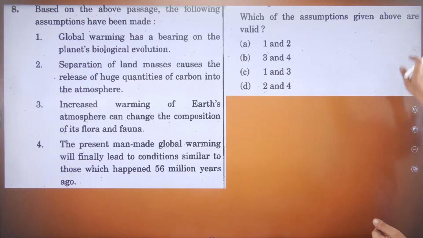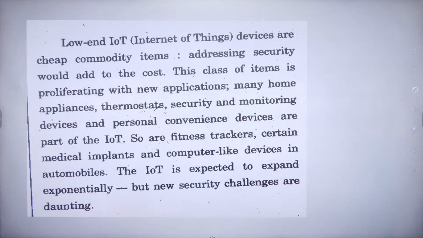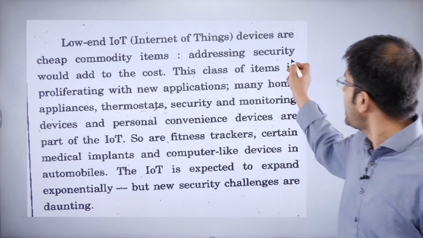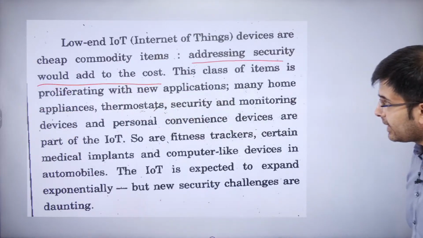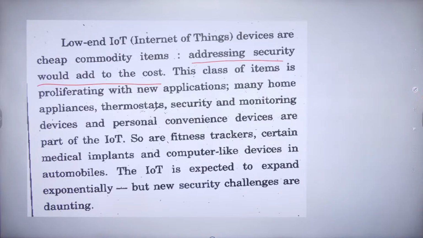Quickly, we'll move forward. Let's look at this. Internet of Things. All of you must be using it in some form or the other today. Internet of Things. Have a look at it. Low-end IoT devices are cheap commodity items. Addressing security would add to the cost. This class of items is proliferating with new applications.